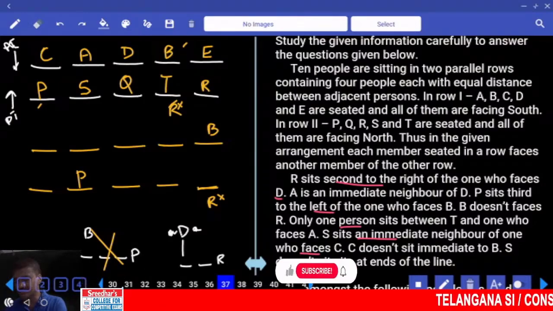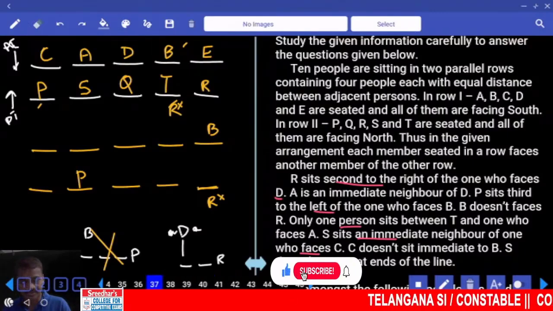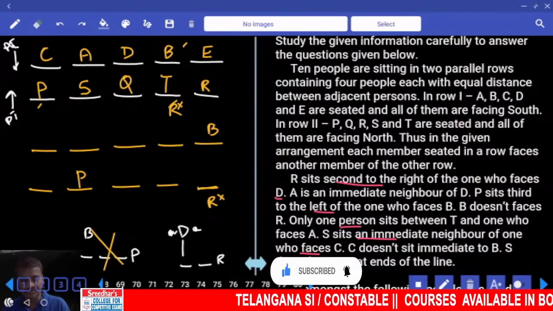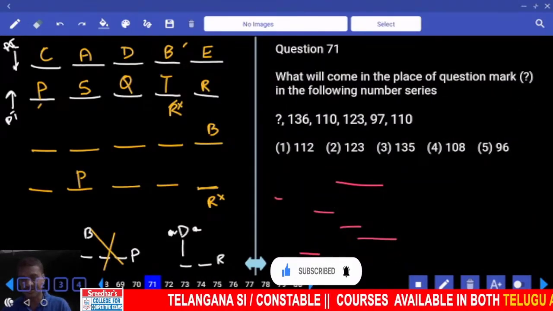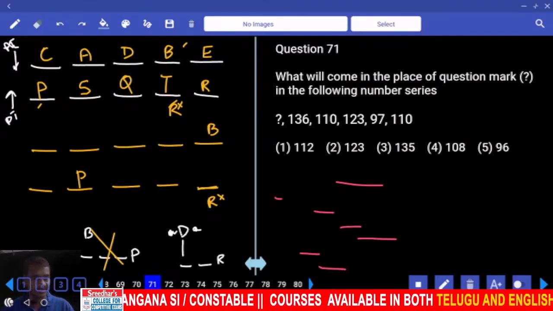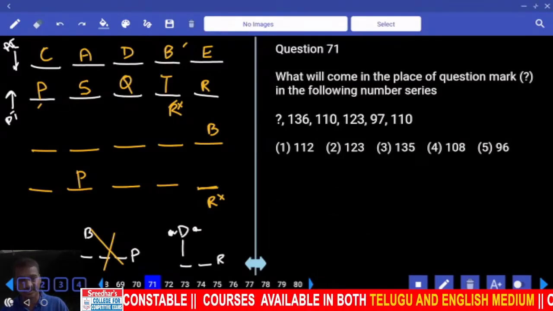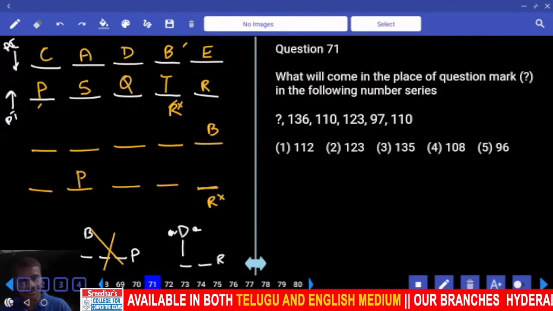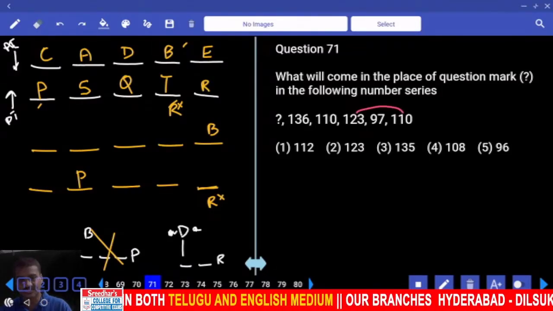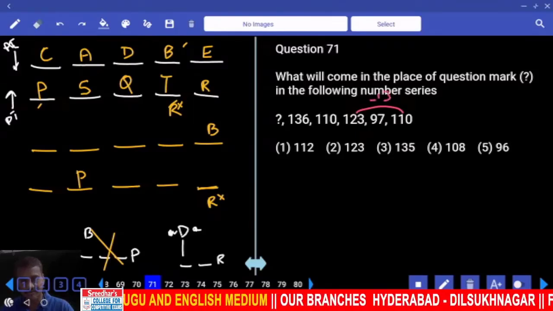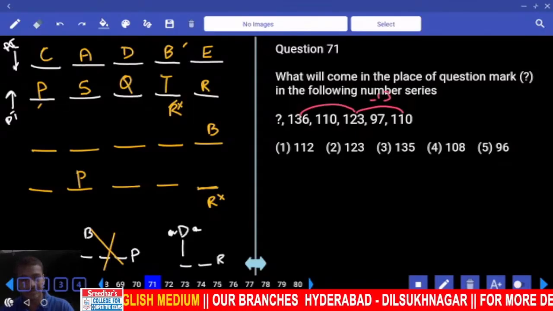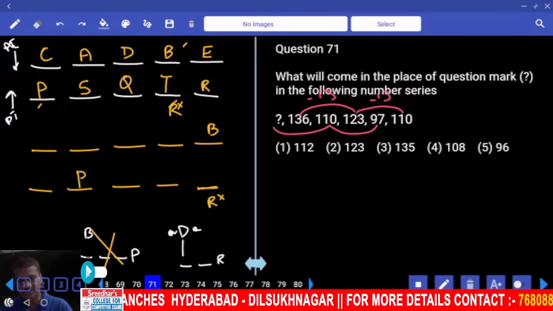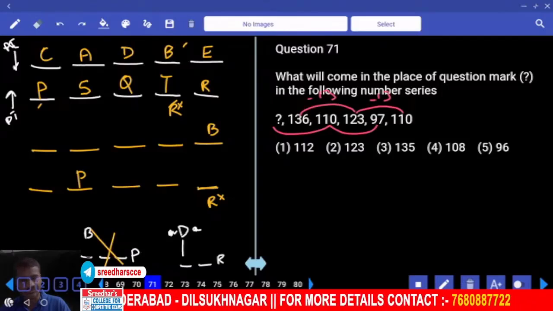Number series, question number 71. Now 71 to 75. In this, 136, 110 and so on, you need to find the next number. The numbers are increasing and decreasing, so you need to go for alternate. 123 and 110, difference minus 13. 136 and 123, difference minus 13. Then 97 and 110, plus 13. Plus 13 gives 123. 123 is the choice.